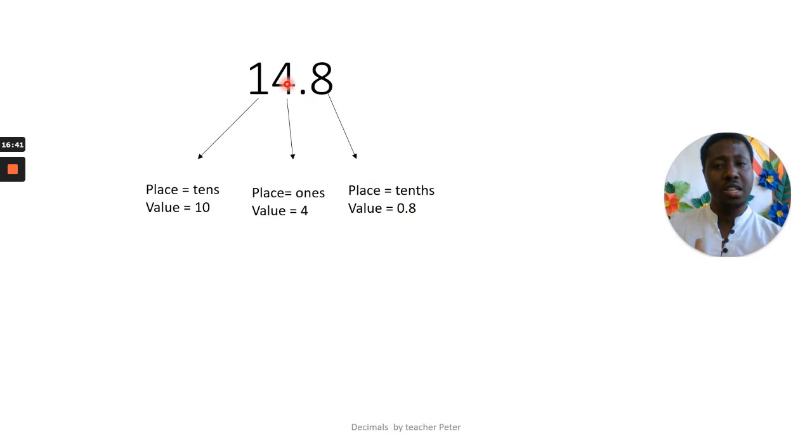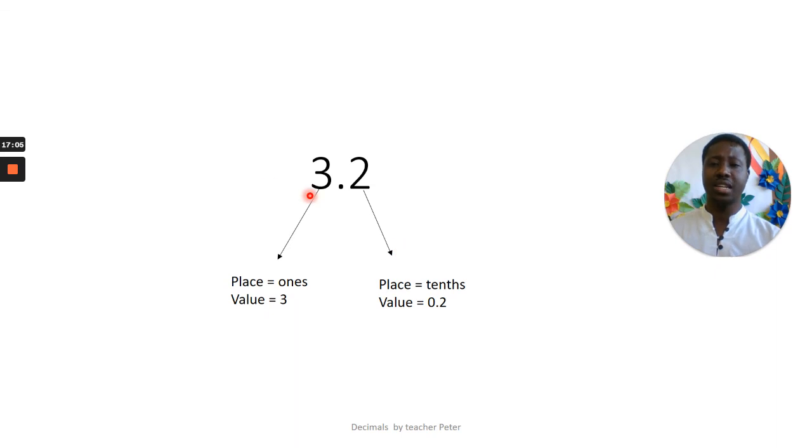So you remember 4 is ones, then tens. If we have another one, it will be hundreds, thousands. But after the point, look at the point. After the point, when you move to the right, you move to the tenths. Next time I will teach you hundredths, okay? But today we focus on tenths. So tenths, the place value is 0.8. Okay, let's look at more.